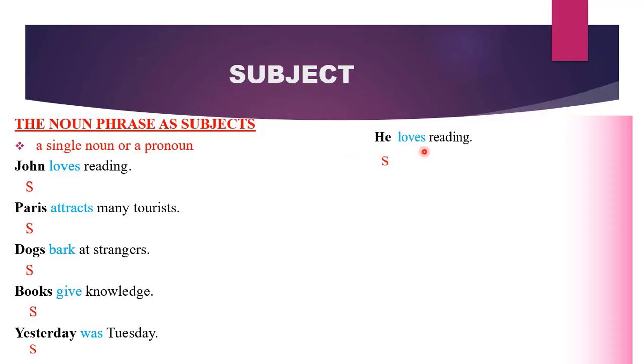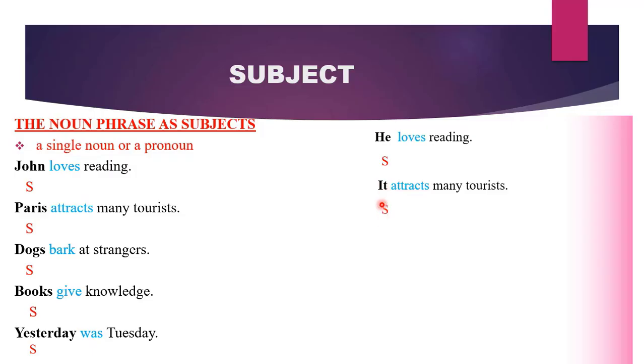He loves reading. John loves reading. He loves reading. What is our subject? He, which is a pronoun. So he has replaced the noun. Therefore, he has become our subject and it is a pronoun. It attracts many tourists. What attracts many tourists? It.